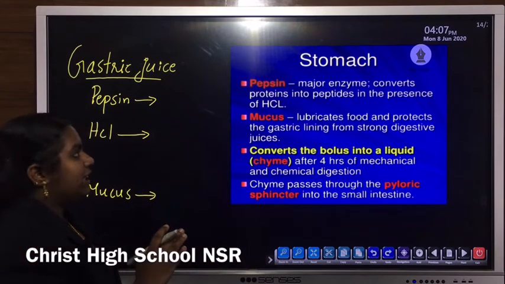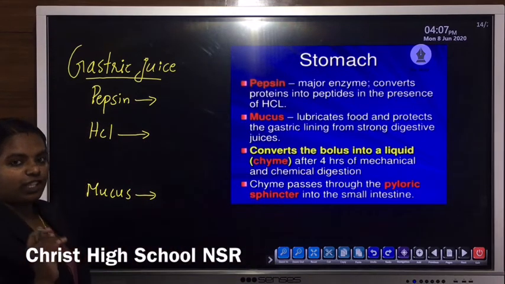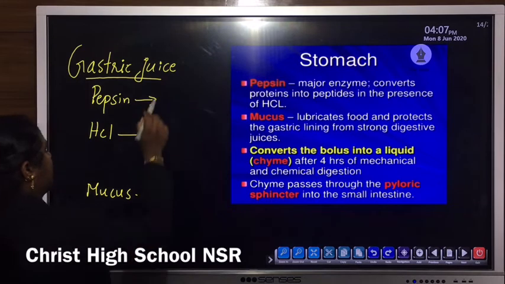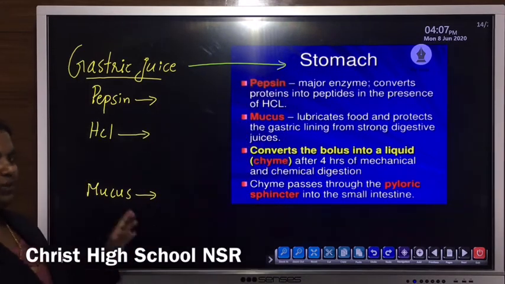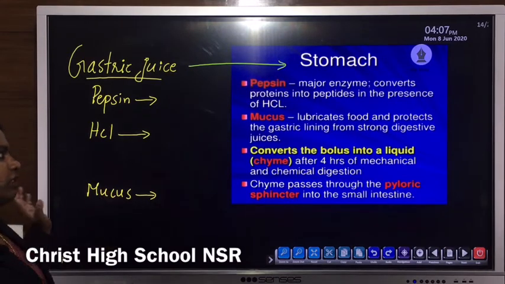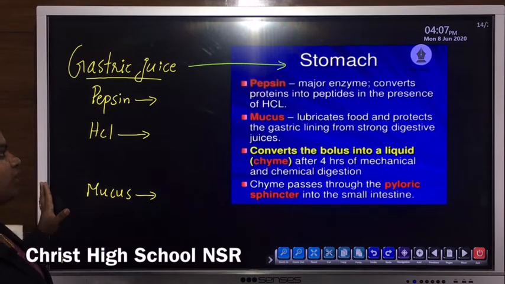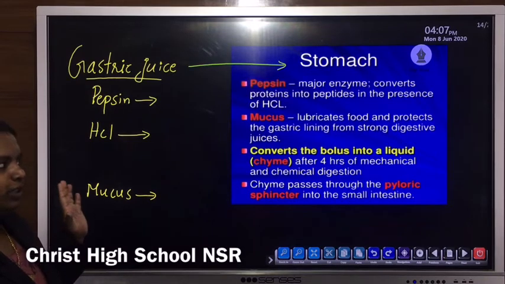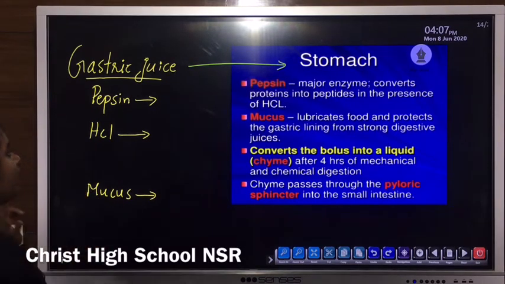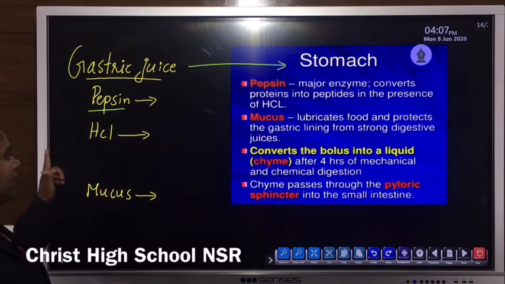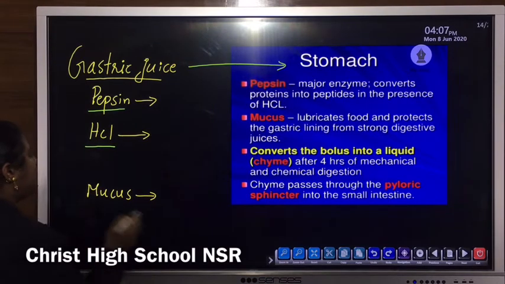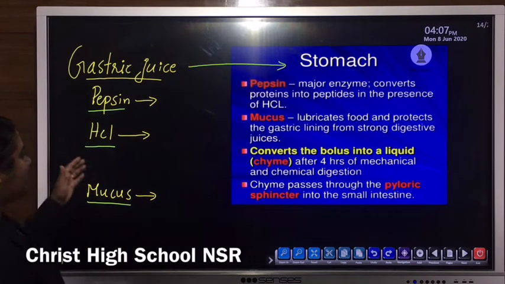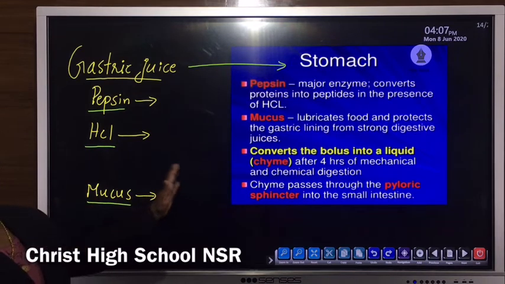The stomach contains gastric juices. Gastric juice means the secretion from the stomach. The gastric juice contains pepsin, which is a digestive enzyme. Then HCl, that means hydrochloric acid, then mucus. All these are secretions of the stomach.